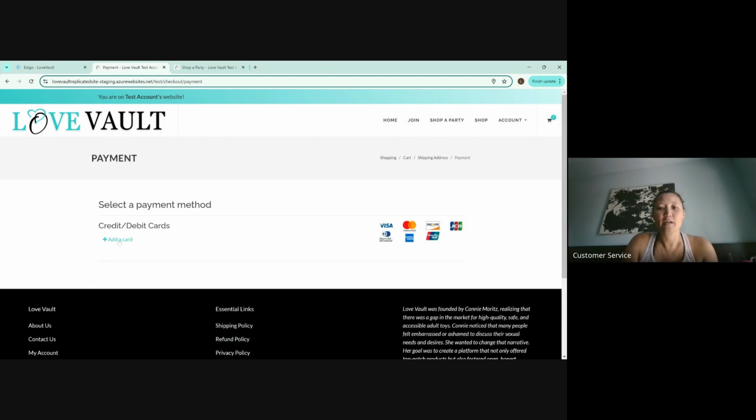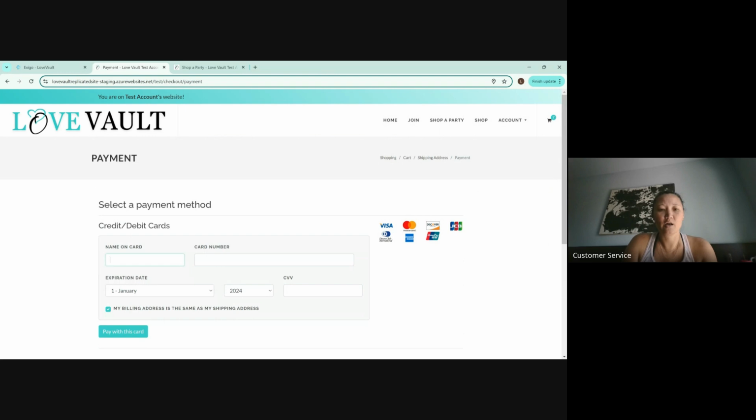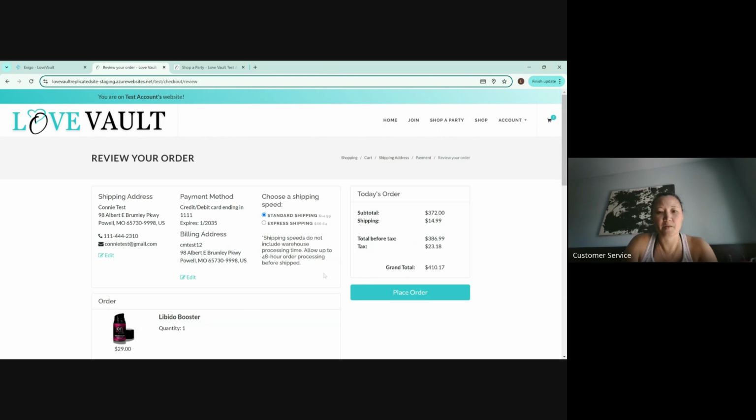Okay. Now here you do have to add a card option. That does not mean that it's going to charge her or anything like that, so you don't have to worry about it. You just have to have this in here first. Okay. And just make sure the billing address is the same. There you go. Okay.